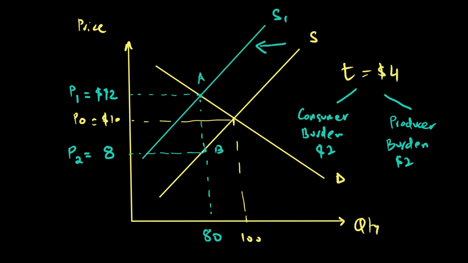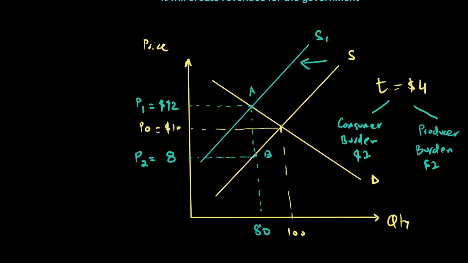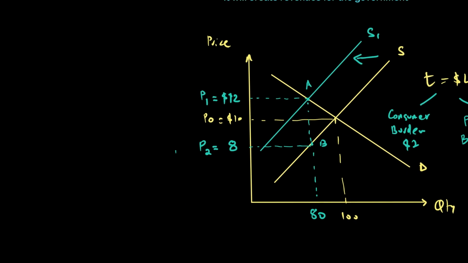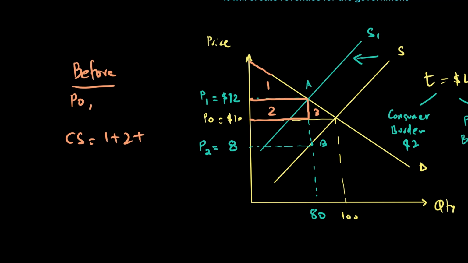Let's also look at consumer surplus and producer surplus in this case. Consumer surplus is simply the area under the demand curve above the market price. We know that before, when the price was P naught, our consumer surplus is going to be area 1, which is this triangle, plus area 2, plus area 3. Why? Because the area under the demand curve above the market price is consumer surplus. So consumer surplus is area 1 plus 2 plus 3.